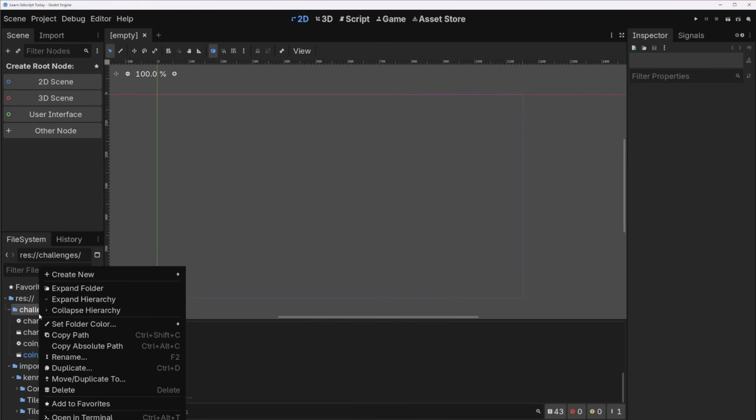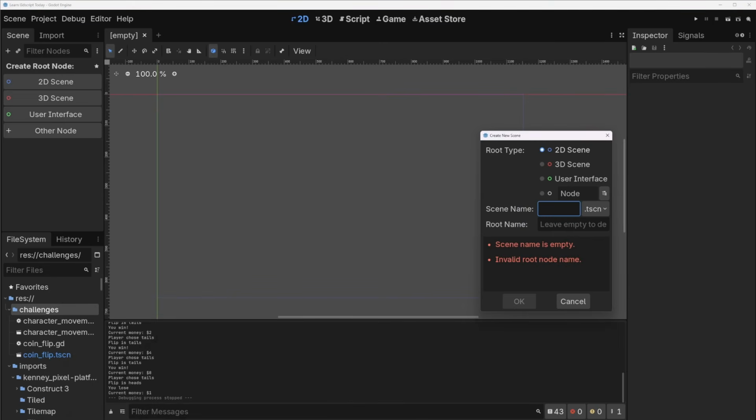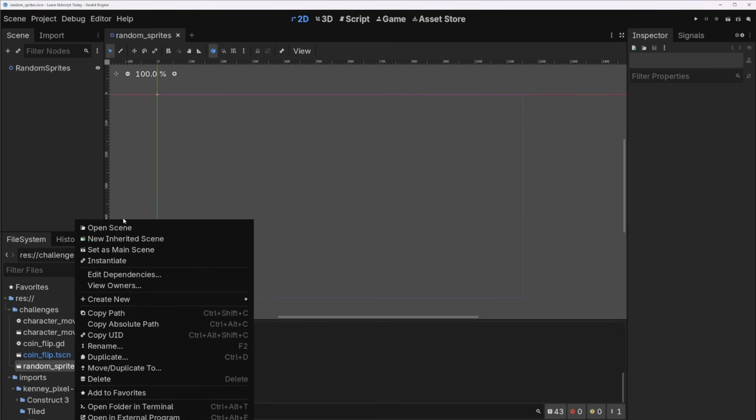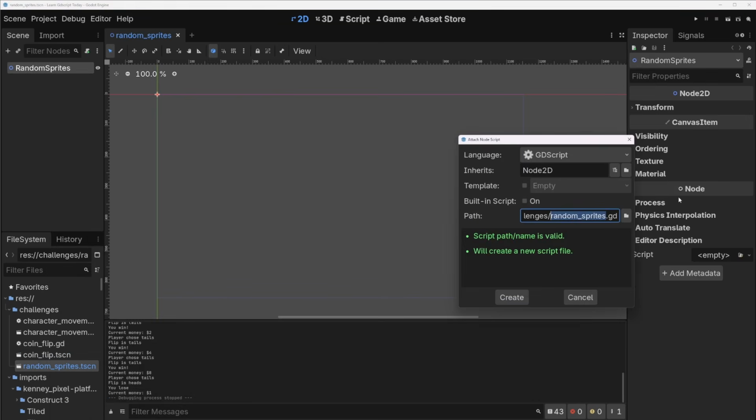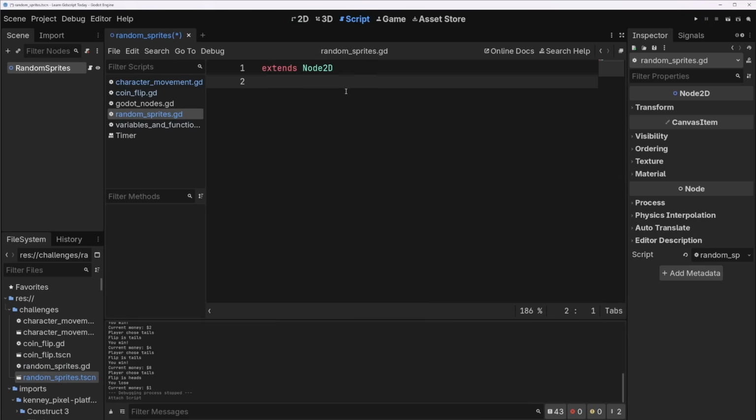Well, let's do one last challenge before we get into the actual game making. Making a new scene. This is going to be called Random Sprites. We will open it, set as main scene, and give it a script. Okay, what's the Random Sprites challenge?